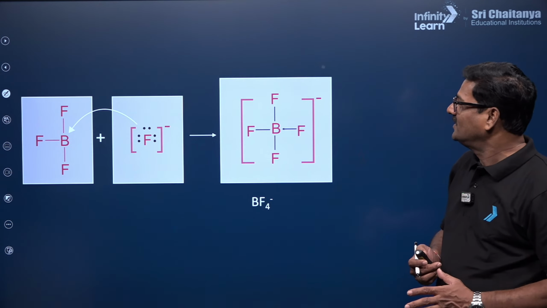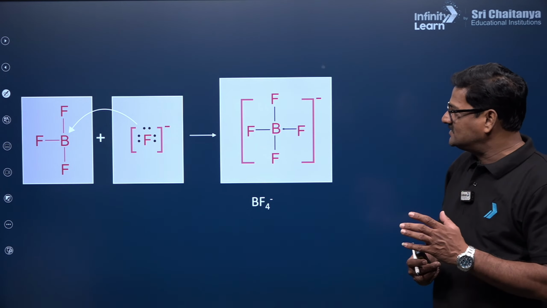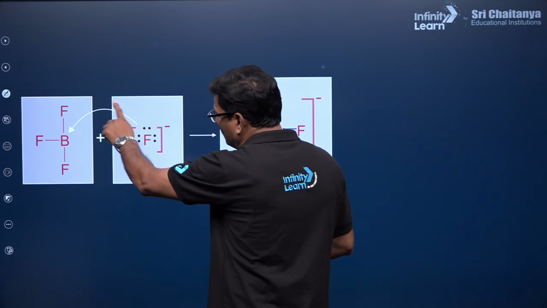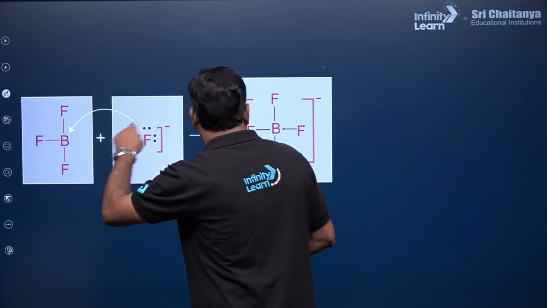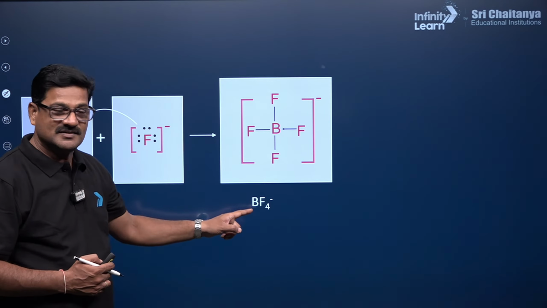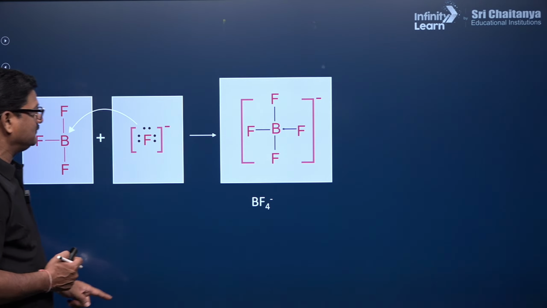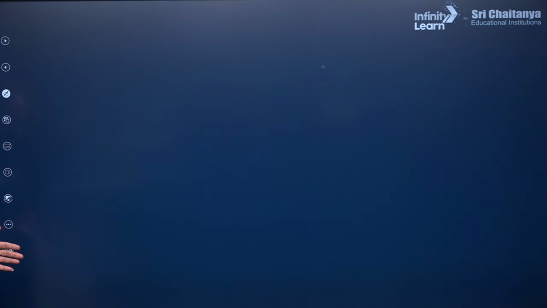And you can say there is a dative bond. F minus is giving an electron pair to the boron in BF3, and you are going to get BF4 minus. It's a dative bond on this side. Here are more examples of the dative bond.